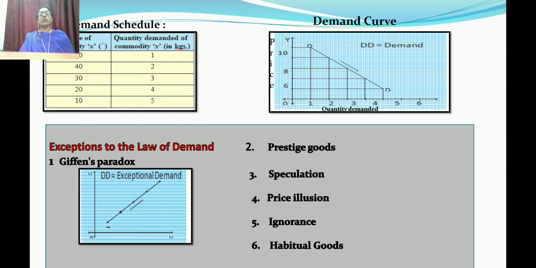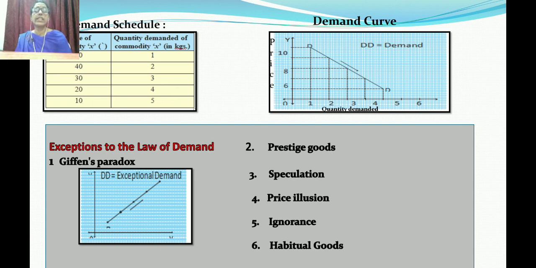Now, this much. After this, we are going to the exceptions to the law, which means the law does not work in this condition. That is mentioned as an exception. There are 6 exceptions to the law. First, the Giffen paradox, then prestigious good, speculation, price illusion, ignorance, and habitual goods. These are the 6 exceptions of the law of demand.